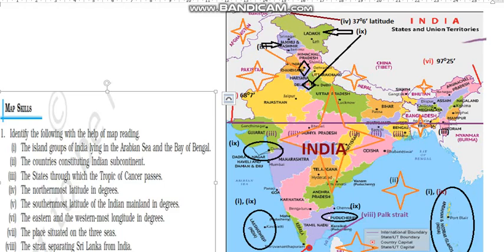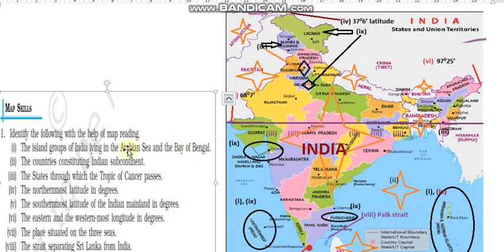Still we have a question in our textbook, that is map skill. Today we will discuss that. You can see on this screen, this is a map skill question based on this map. First part is the island groups of India lying in the Arabian Sea and the Bay of Bengal. You can see Lakshadweep Island in the Arabian Sea, and this is Andaman and Nicobar Island in the Bay of Bengal. So answer number 1, I have marked here 1, and also this is also 1.